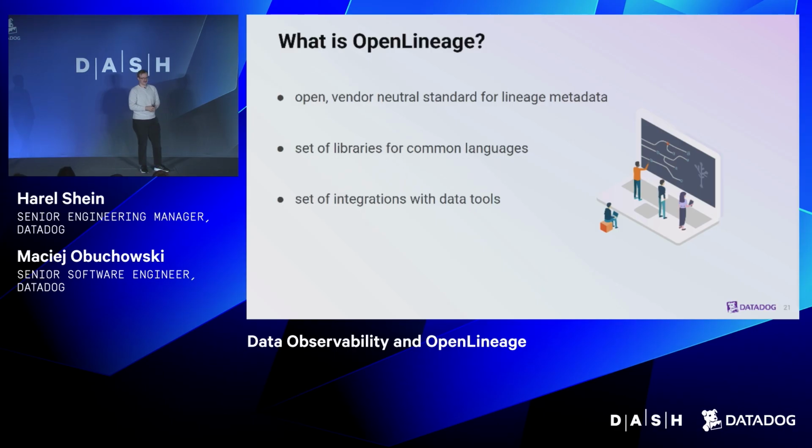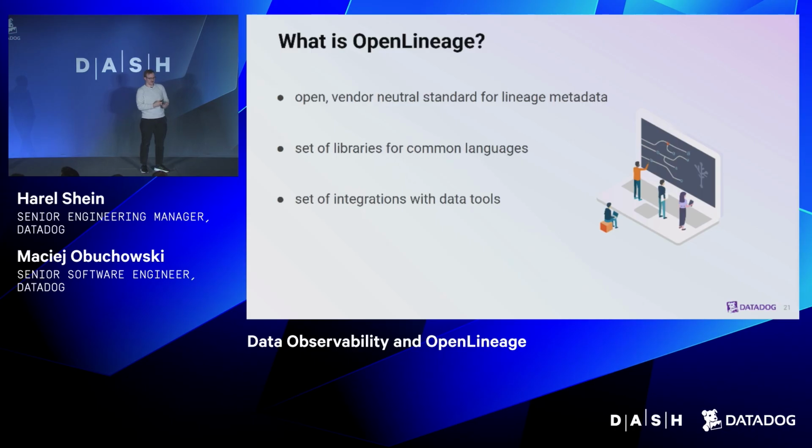It also contains libraries for common languages, like Python and Java, to allow contributors and anyone to write integrations, and a set of integrations owned by the OpenLineage community to integrate with mostly open source data tools.